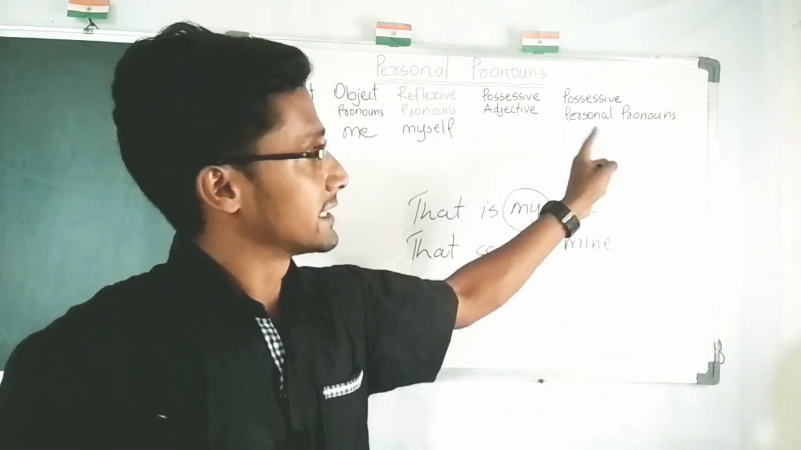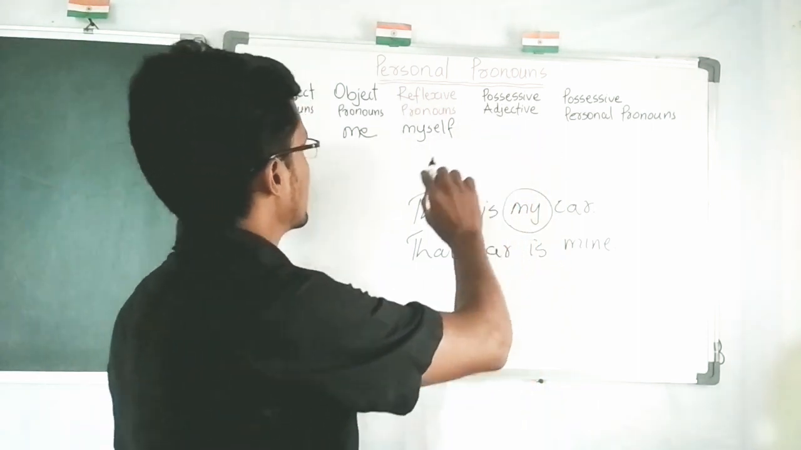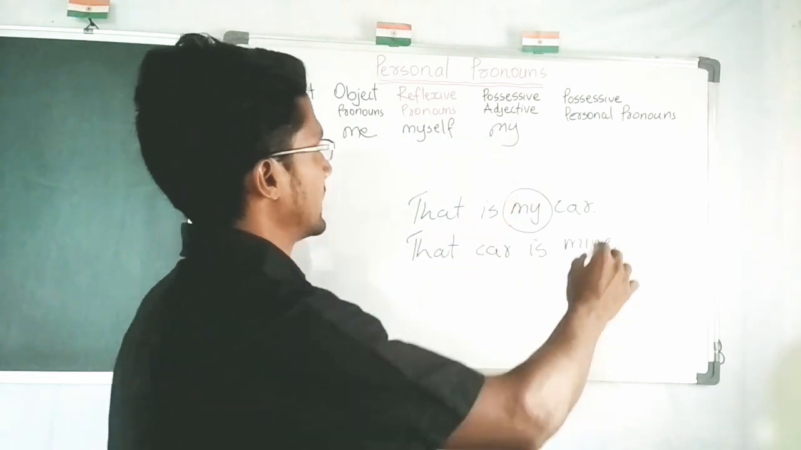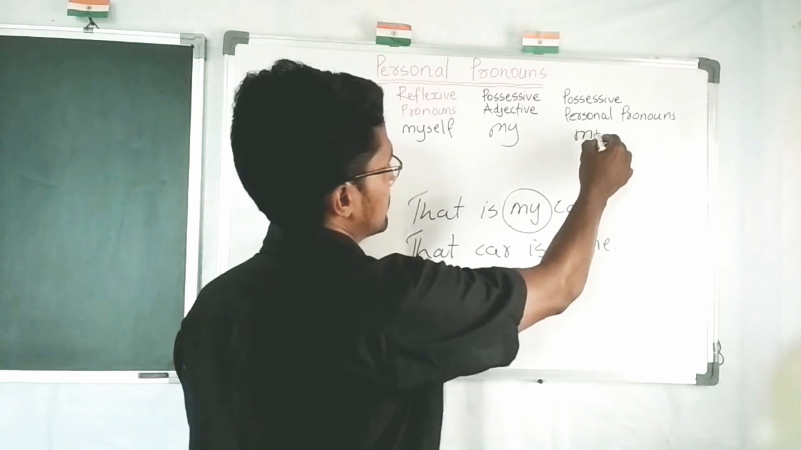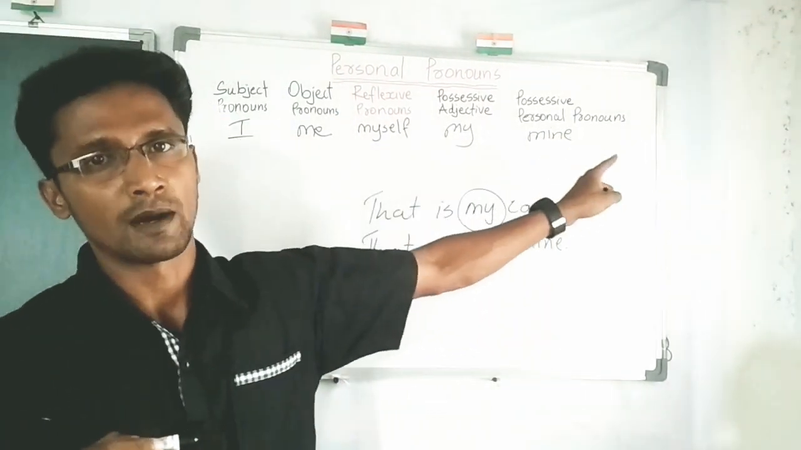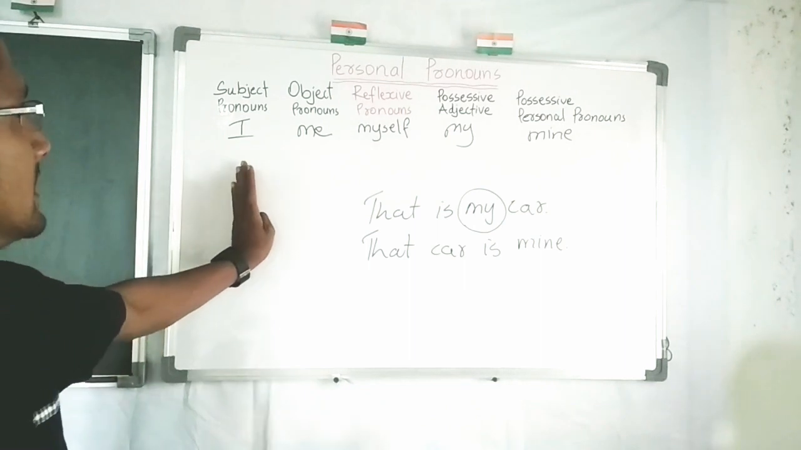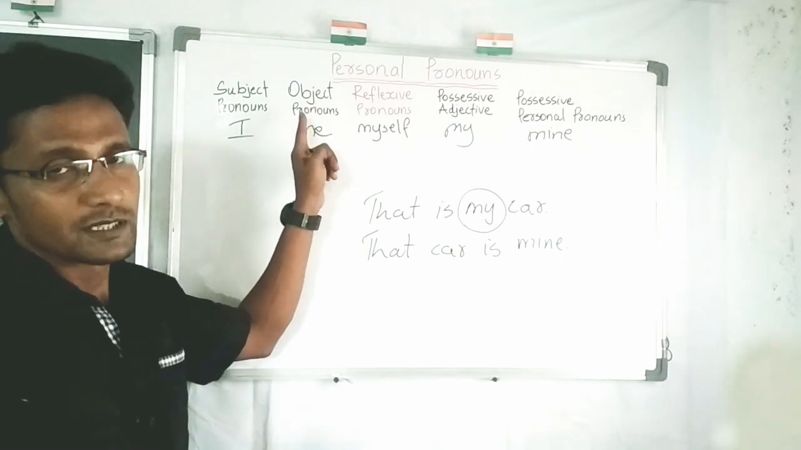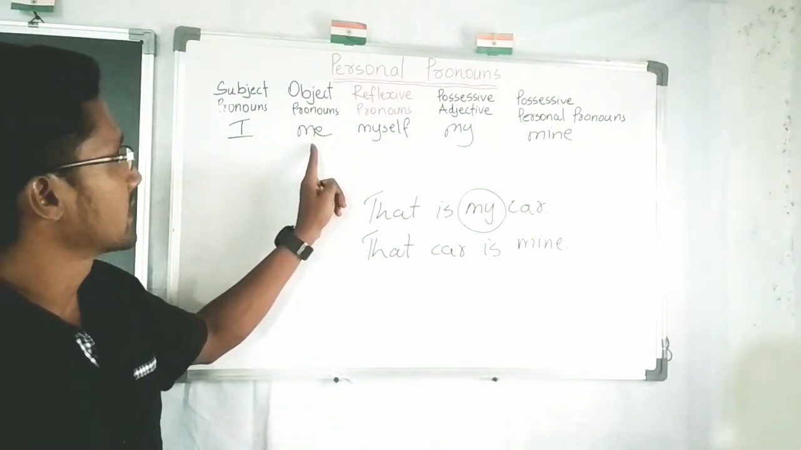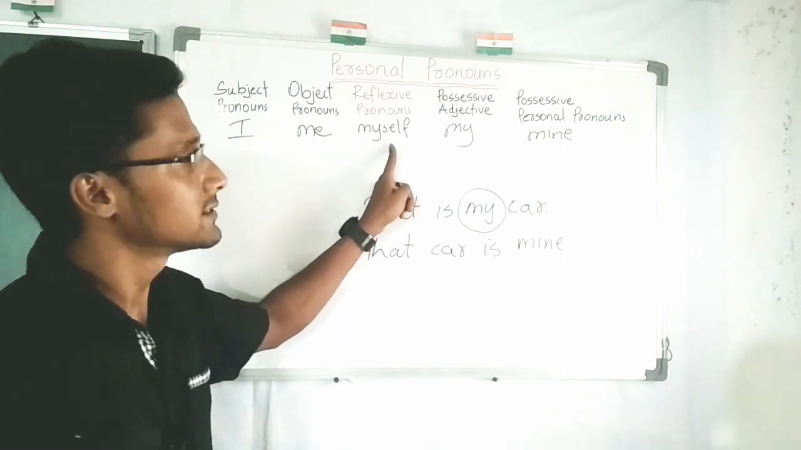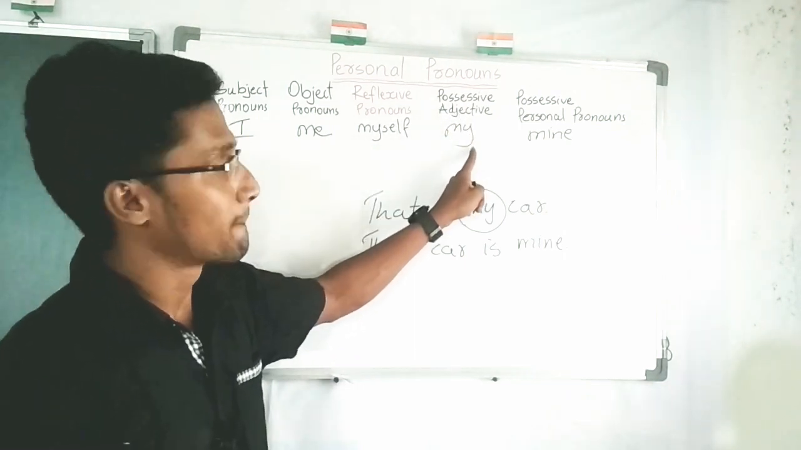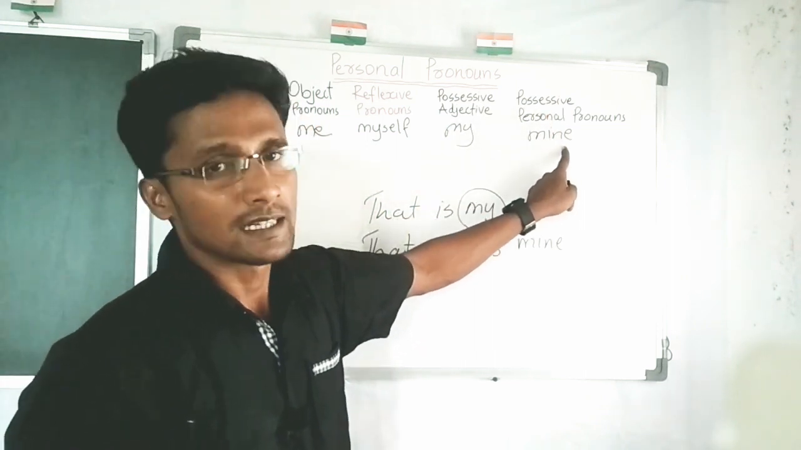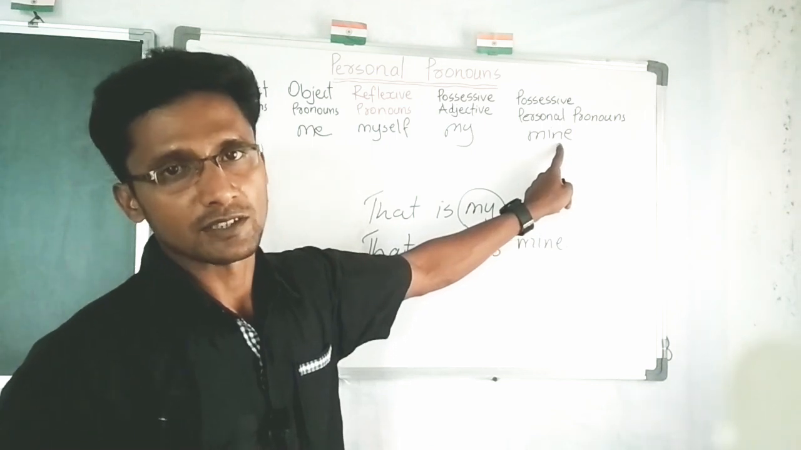This is the difference between these two. So then I becomes my in possessive adjective, and in possessive personal pronoun, I becomes mine. So just see, the subject is I. When it is an objective pronoun, it becomes me. A reflexive pronoun, it becomes myself. In possessive adjective, it becomes my. It is just describing the possession. And possessive personal pronoun is making confirmation of that possession.